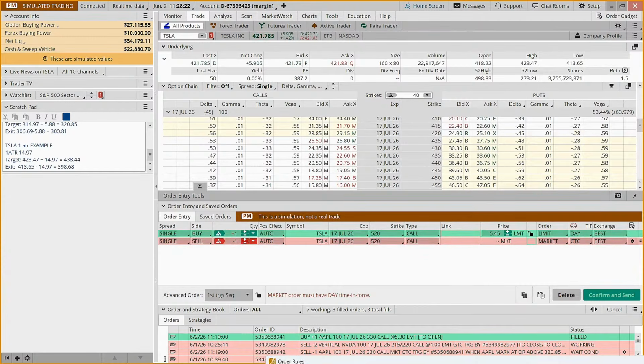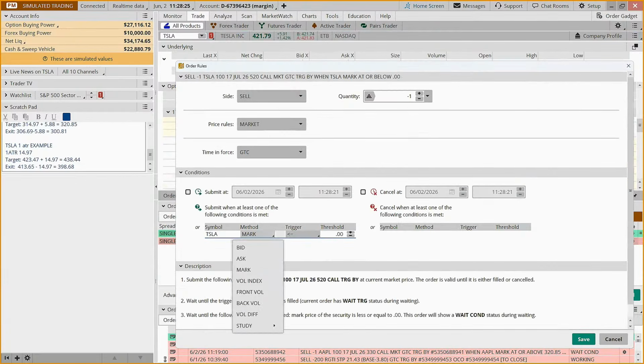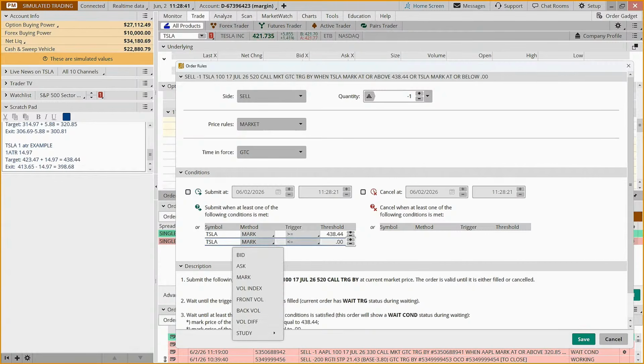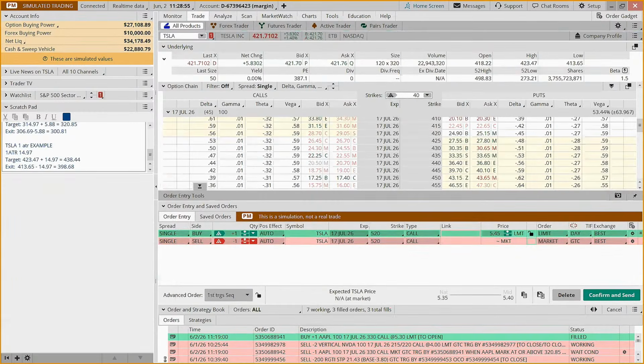Sprocket target when it's at or above 438.44, or at or below 398.68. Now you may be saying to yourself, I wonder how much I could make on this.